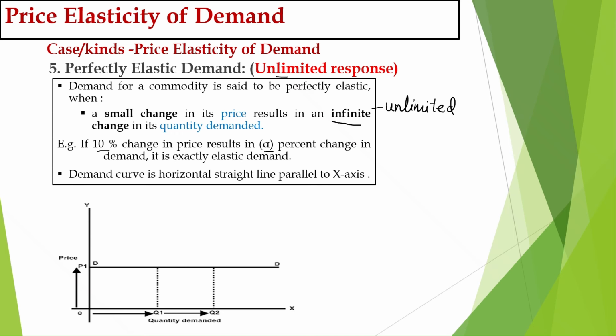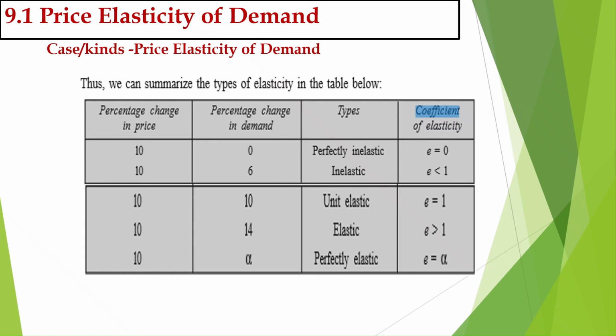So these are the 5 different types of elasticity of demand which we have discussed. Here we will be making a summary. I made a summary in a table so you can have a short revision. We have done 5 types. First one: the percentage change in price is 10 and the percentage change in demand is 0, no change. It is called perfectly inelastic demand, where the coefficient of elasticity is equal to 0, which means the change in demand with the change in price is 0. So elasticity is equal to 0.